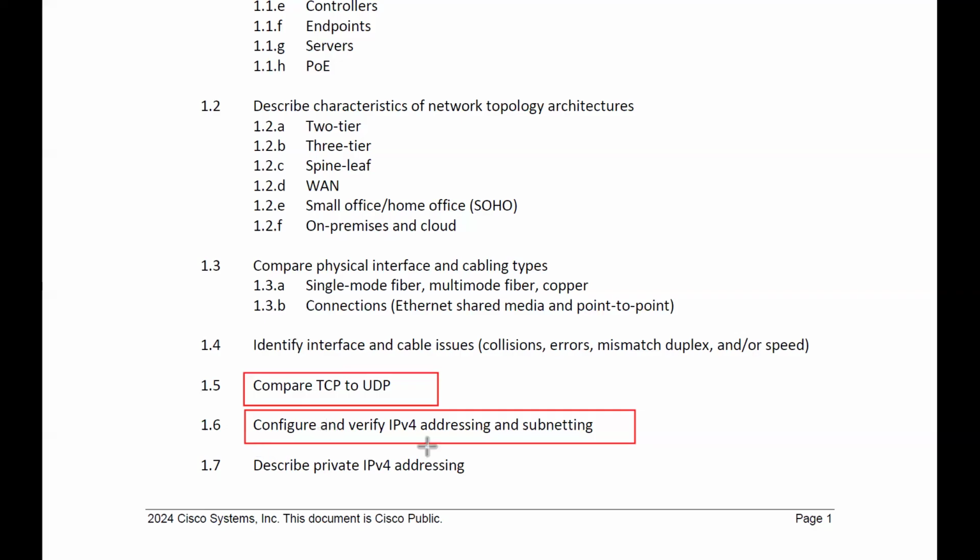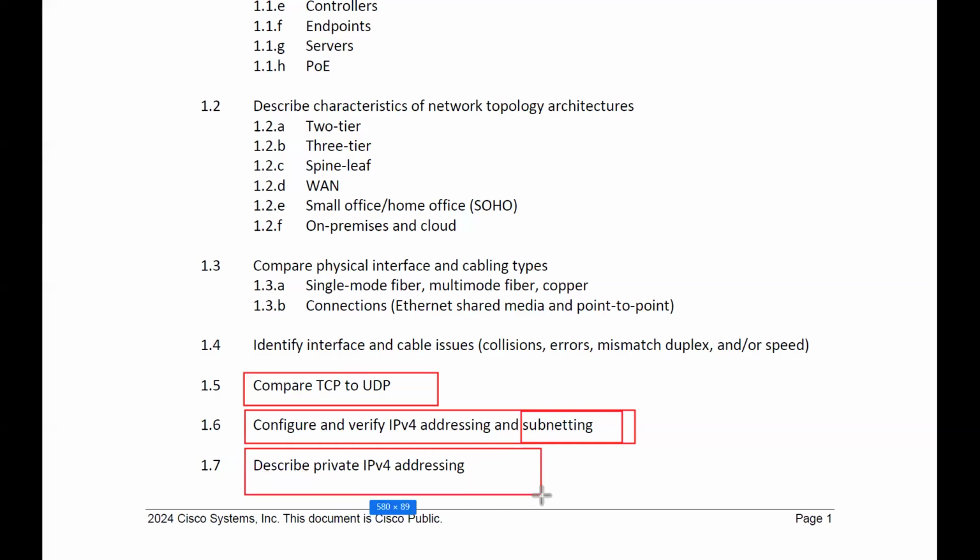Then configure and verify IPv4 addressing and subnetting. Because you know that we have IP addresses of two categories, IP version 4 and IP version 6. Now we are using IP version 4, though we have IP version 6 also. So first we will understand the uses of IP version 4 and its classes, then what subnetting is and its use, what block size is, what the host part and network part are, everything, right?